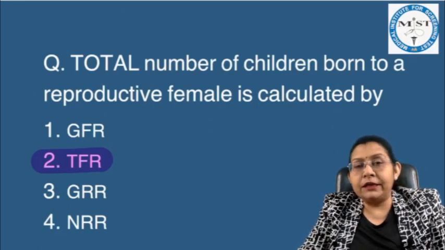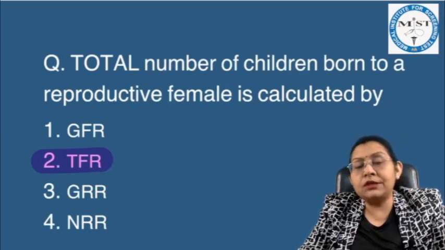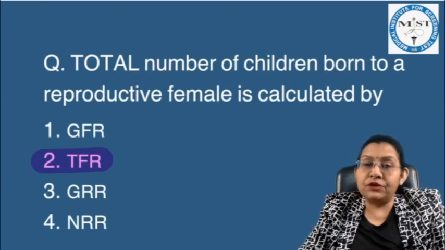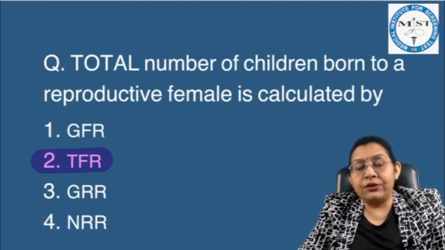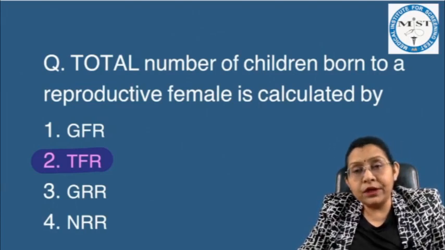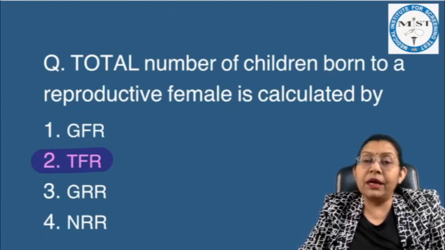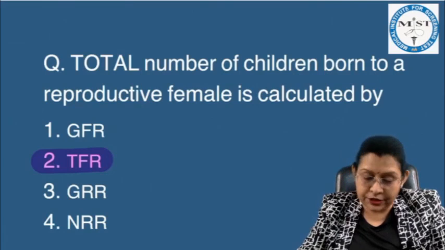Total fertility rate is the total number of the live children born to a woman in her entire reproductive phase. The gross reproduction rate is total number of the girl live children born to a woman in her entire reproductive phase, and net reproduction rate is that out of these girl children born alive, how many girl children are remaining alive till their own reproduction.